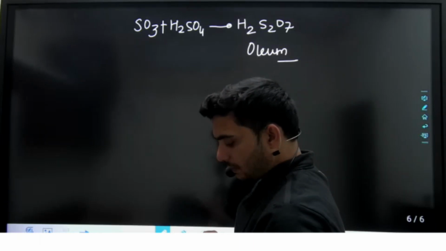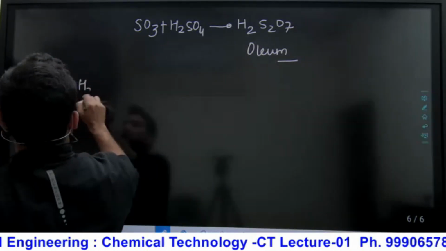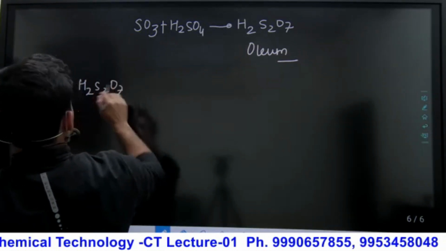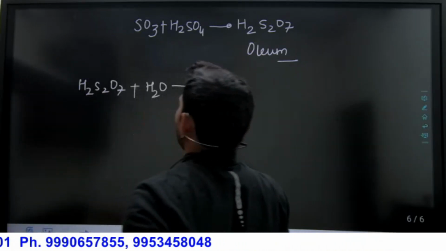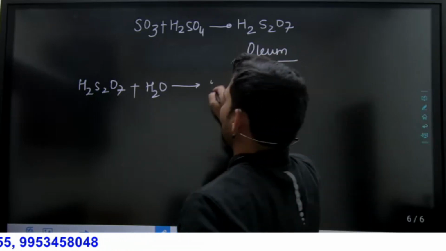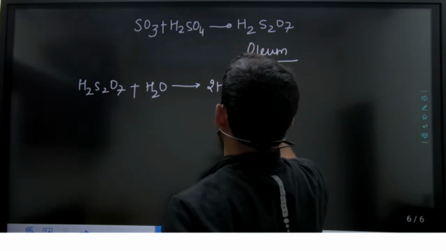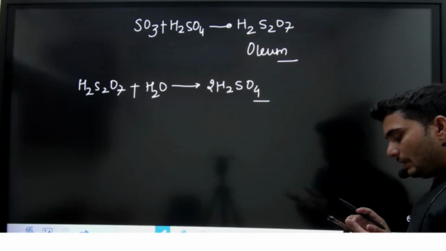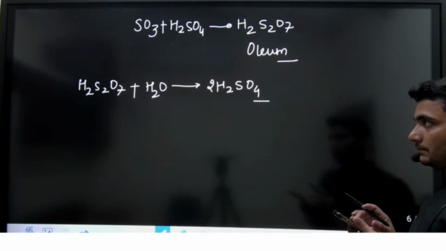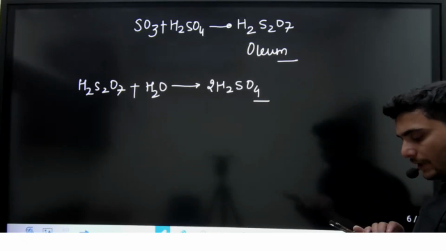Are you finding it or not? And after that, from the oleum absorption tower, H2S2O7, if there is a need for oleum, you can take it. Otherwise, add water. What can we get? 2H2SO4, that will be my sulfuric acid. So in that particular process, in this way, we will get sulfuric acid. H2S2O7 plus H2O gives 2H2SO4, sulfuric acid.